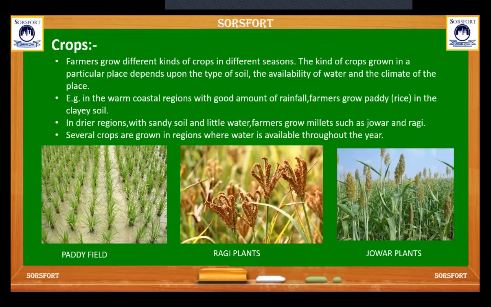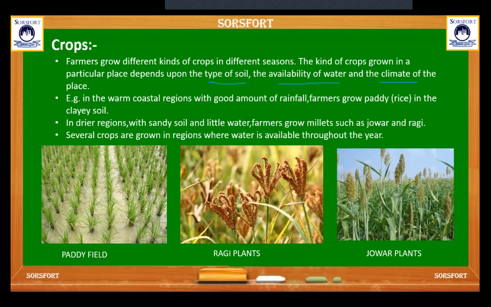Then come to crops. Farmers grow different kinds of crops in different seasons. The kind of crops grown in a particular place depends upon the type of soil, availability of water and the climate. So three things it depends on: soil, water and climate.